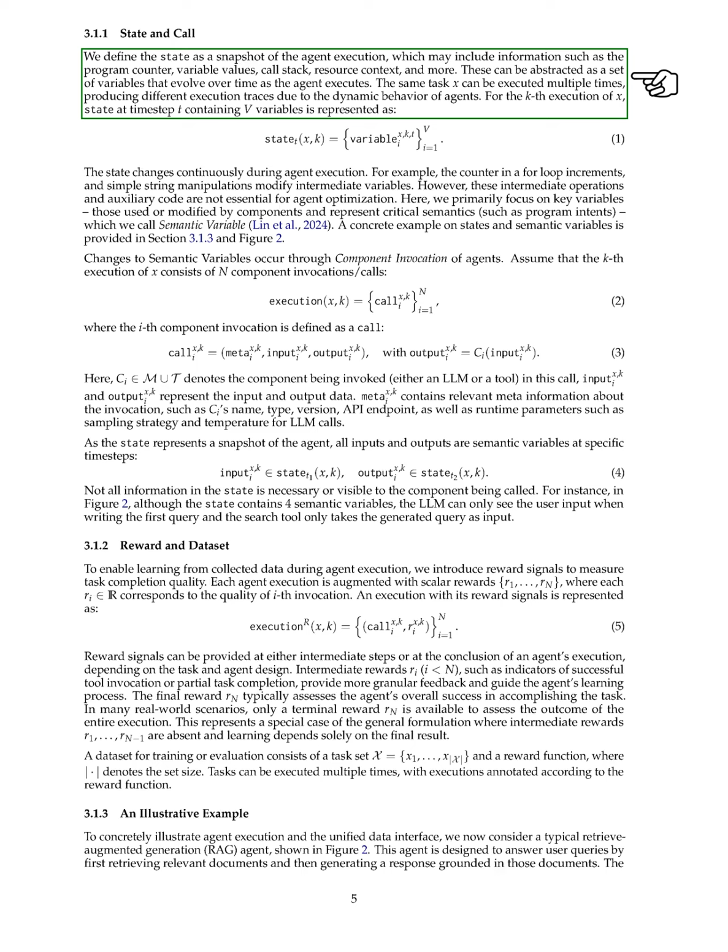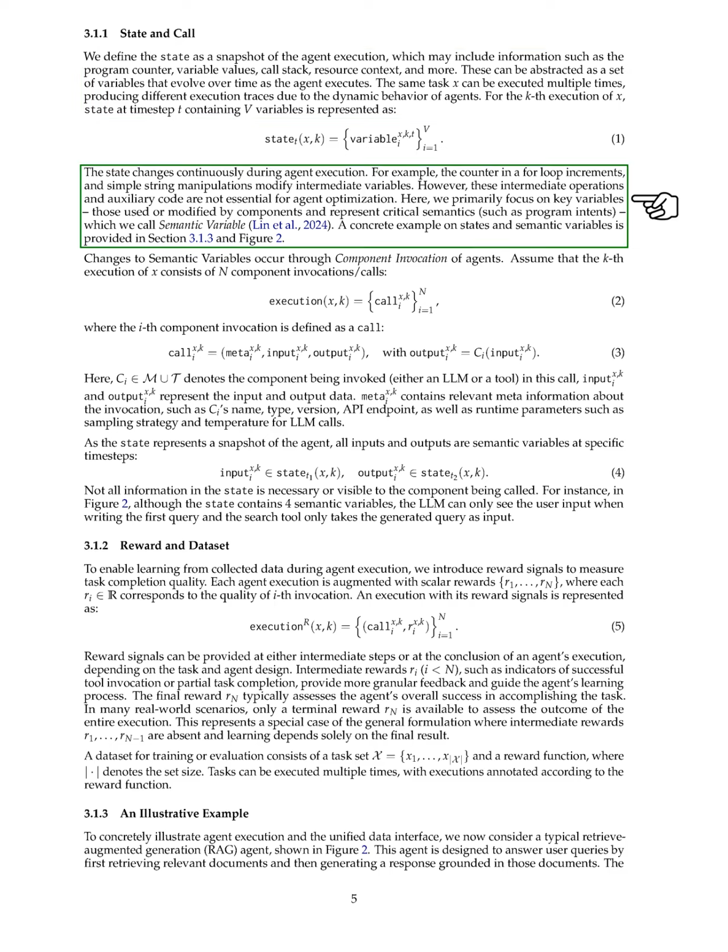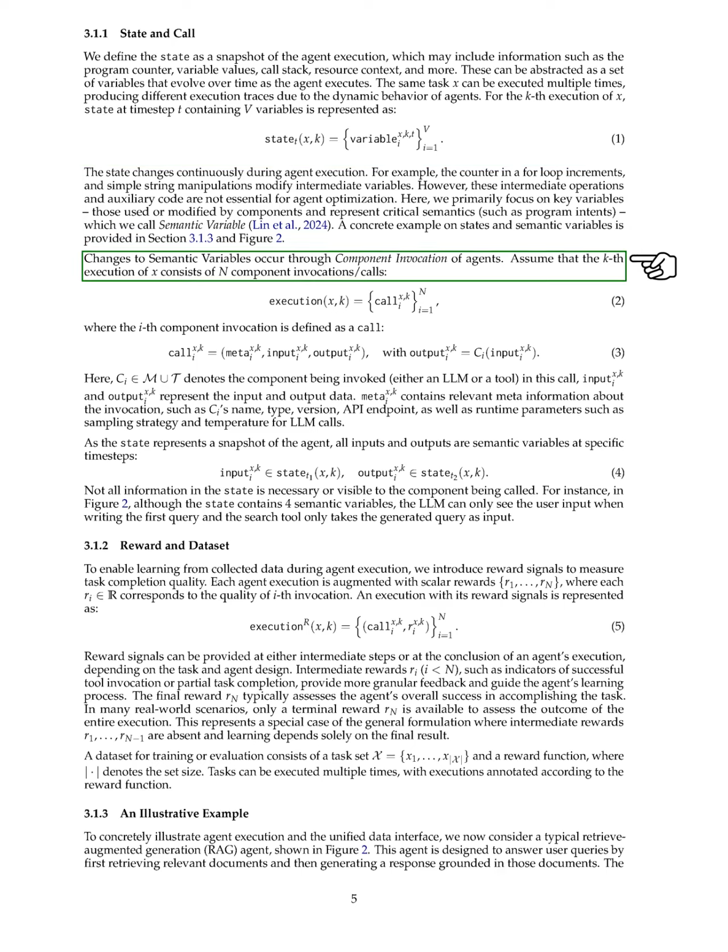We define the state as a snapshot of the agent's execution, including elements like the program counter, variable values, and the call stack. This state evolves over time, and the same task can yield different execution traces due to the agent's dynamic behavior. We emphasize key variables, which we call semantic variables, that are crucial for understanding the agent's intent. These variables change through component invocations. For each execution of a task, we track the component calls, where each call includes the component being invoked, the input and output data, and relevant metadata about the invocation.